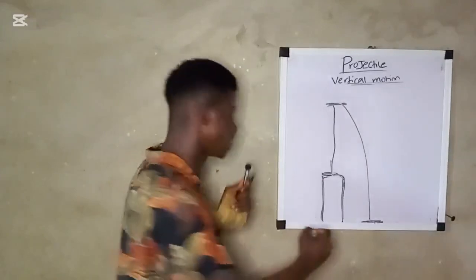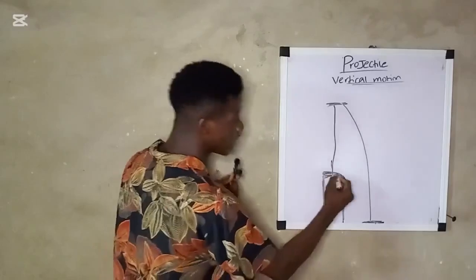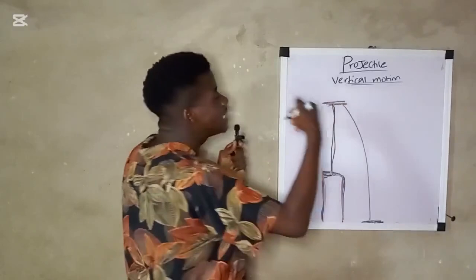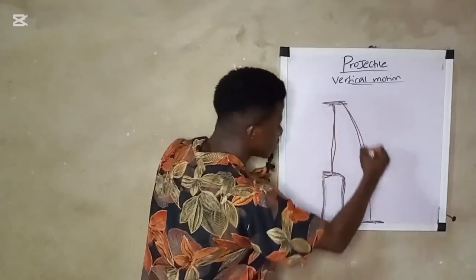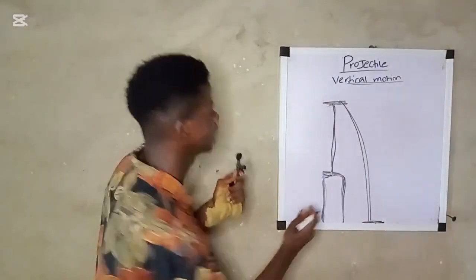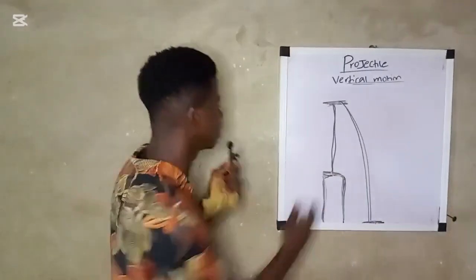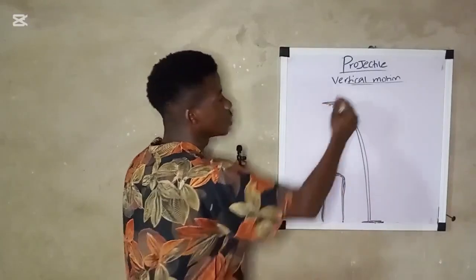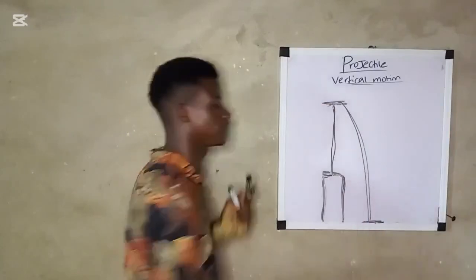When an object is projected from a platform or from a height, the time it takes that object to get to the maximum height is not the same as the time it takes the object to fall to the ground. This is because the heights are not equal. So therefore, the time it takes for the object to get to the maximum height is not equal to the time it takes to get from the maximum height to the ground.